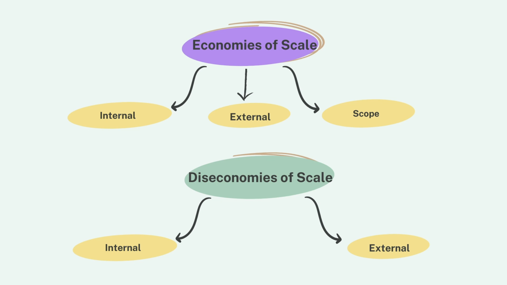Then we discussed the diseconomies of scale. This is the opposite of economies of scale. This is where the average cost per unit increases as the quantity of output increases. There are two types of diseconomies of scale: internal and external.